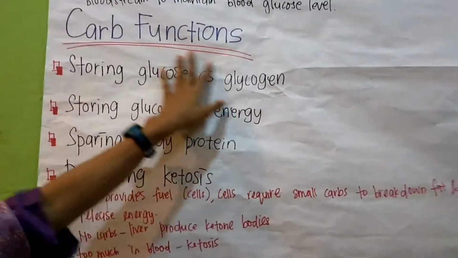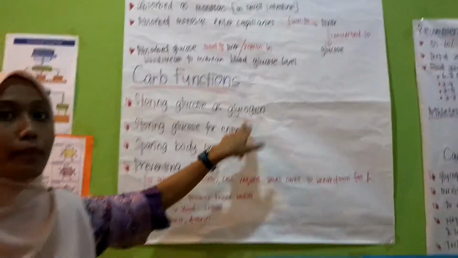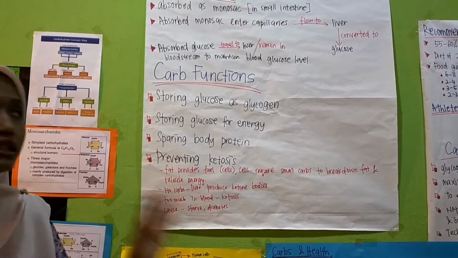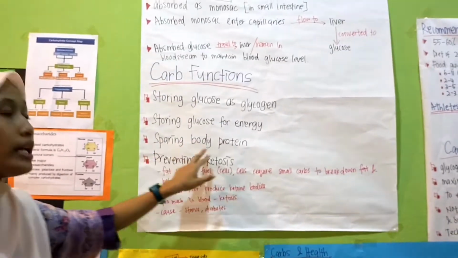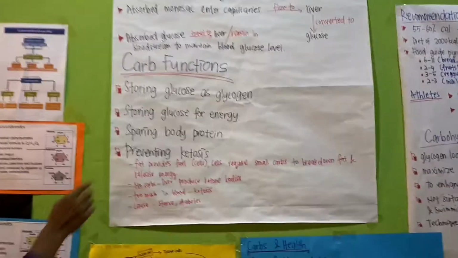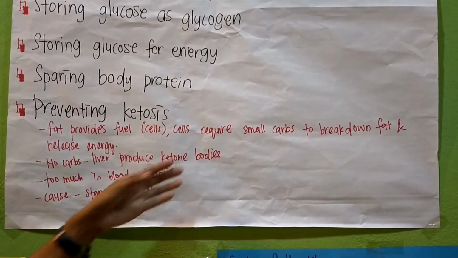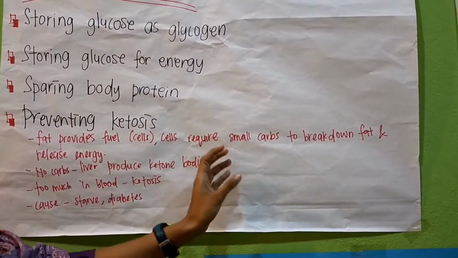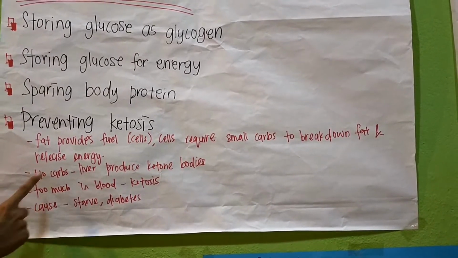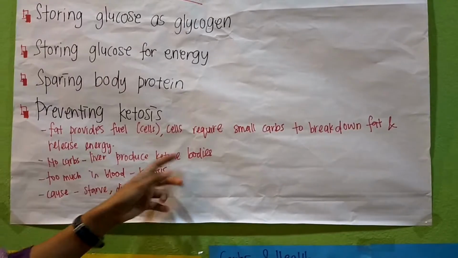Carb function is storing glucose as glycogen. As I said, it's stored in muscle and liver, storing glucose for energy and sparing body protein, preventing ketosis, which is when fat provides fuel in cells. Cells require a small amount of carbs to break down fat and release the energy. And as you see, if there is no carb, the liver produces ketone bodies.